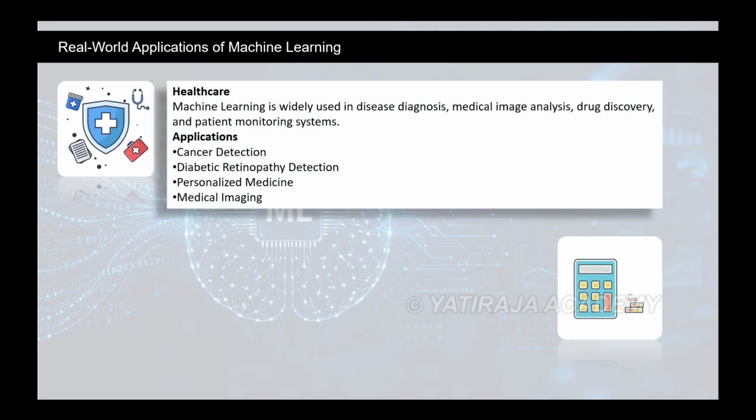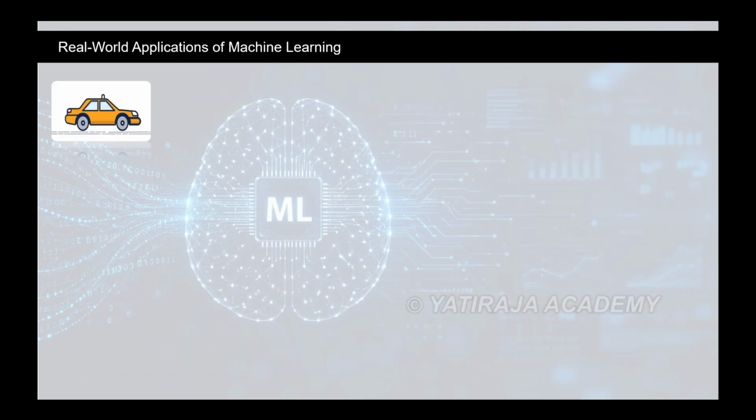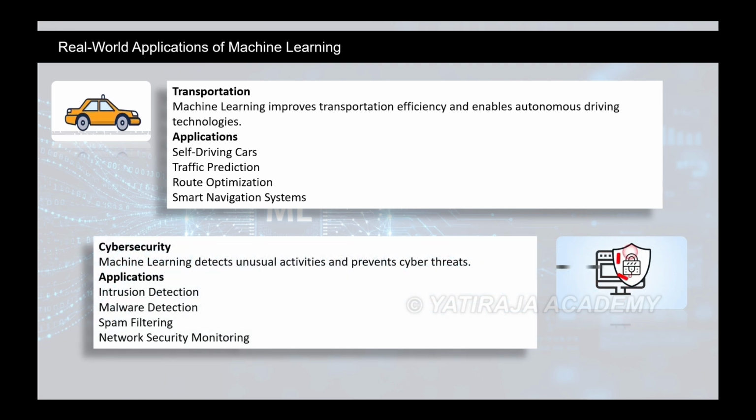Machine learning drives real-world industries. In healthcare, it handles disease diagnosis and medical imaging. In finance, it assists with fraud detection and algorithmic trading. For transportation, it optimizes routes and traffic predictions. Finally, in cybersecurity, it provides critical intrusion and malware detection.